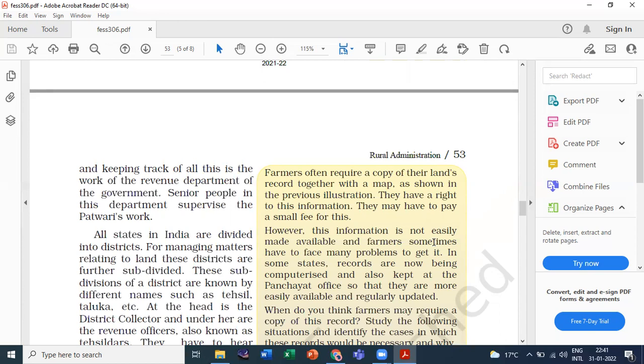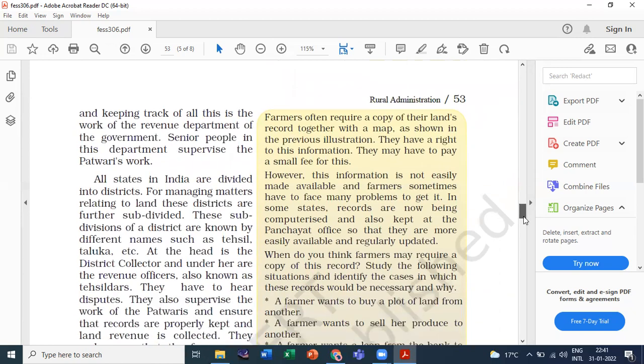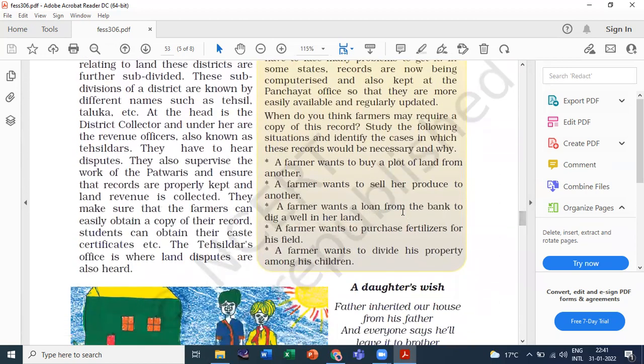Once again, I read the question. In the entire box, you can get all your answers, and they are written point wise below. So again, I read the questions. Which kinds of documents are required by the farmer to claim his property? And why is it important? And is this easily available? You can get your complete answer. See, here it is written point wise.